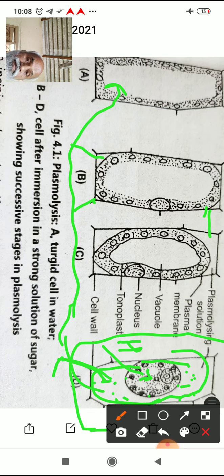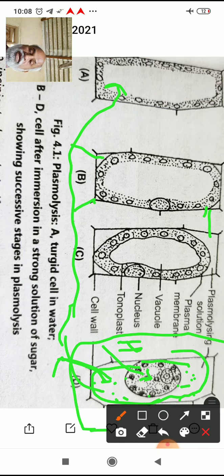The starting of plasmolysis is called incipient plasmolysis, and if this process continues for a long time, it causes permanent plasmolysis. Such a cell can't regain turgidity even after it is transferred to a hypotonic solution, and eventually it dies.